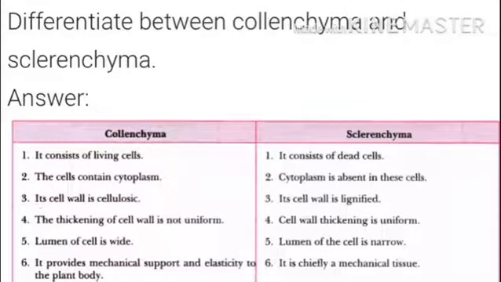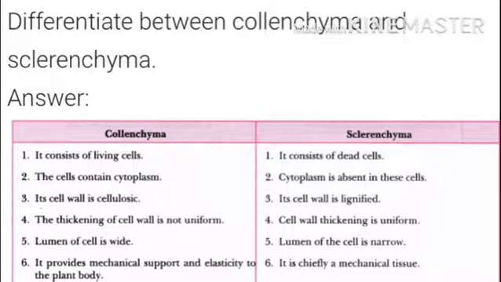Differentiate between collenchyma and sclerenchyma. Collenchyma consists of living cells, sclerenchyma consists of dead cells. The cell contains cytoplasm. The cytoplasm is absent in the cell. Its cell wall is cellulose. Its cell wall is lignified. The thickening of the cell wall is not uniform. Cell wall thickening is uniform.